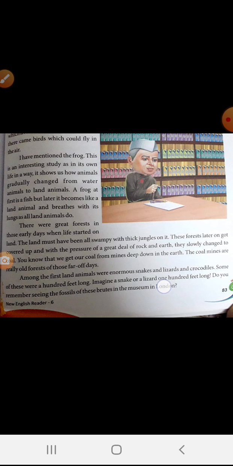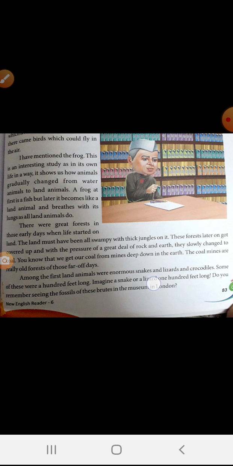You know, a frog at first is like a fish that could live only in water, but later it changed from a water animal to a land animal, and when it was able to survive on land, it breathed through lungs as other land animals do. As you all know, land animals breathe through lungs, right? Similarly, the frog was also able to breathe through lungs.